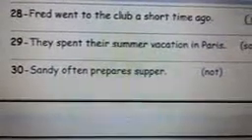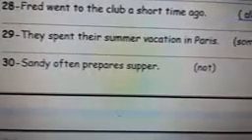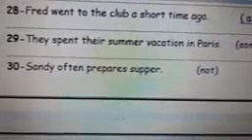Number 30. Sandy often prepares supper. Use not. Sandy doesn't often prepare supper.